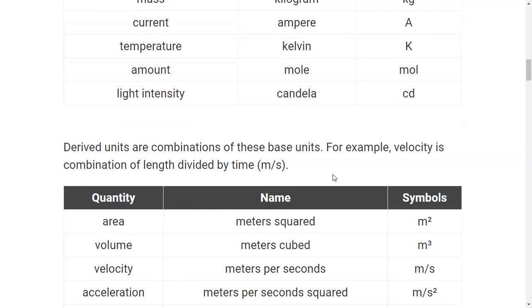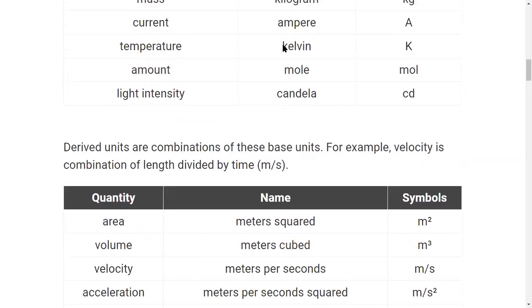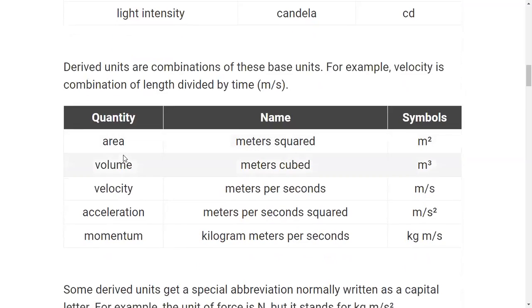Other than the 7 fundamental quantities, the rest of the physical quantities are derived physical quantities, except there are 2 supplementary physical quantities, plane angle and solid angle, that we will discuss here. Other than these 7 fundamental quantities, we have other physical quantities: area, volume, velocity, acceleration and momentum.